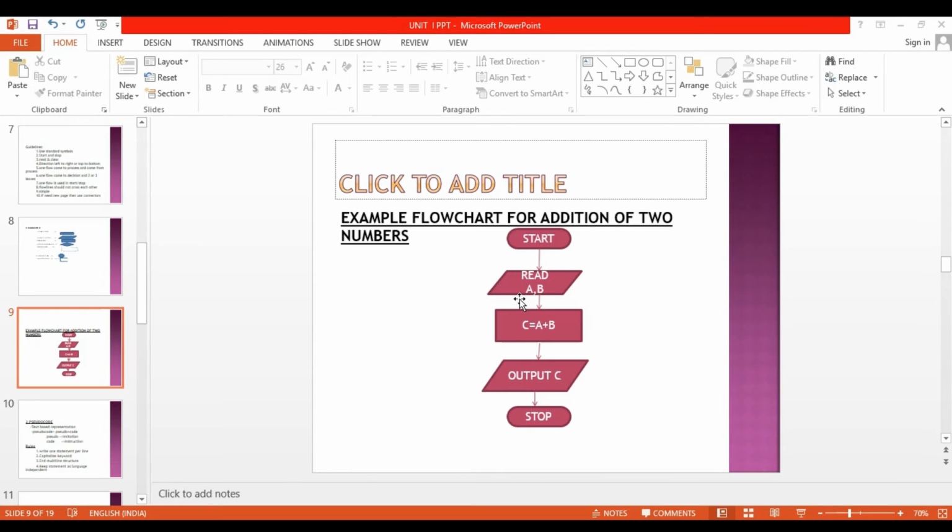For the calculation part, we are using the rectangle symbol. Then once the calculation part is over, you want to display the output. So for output, we are using the parallelogram symbol. The output is stored in the variable C, so write output C. Then stop the flowchart. Okay, this is the flowchart for addition of two numbers.